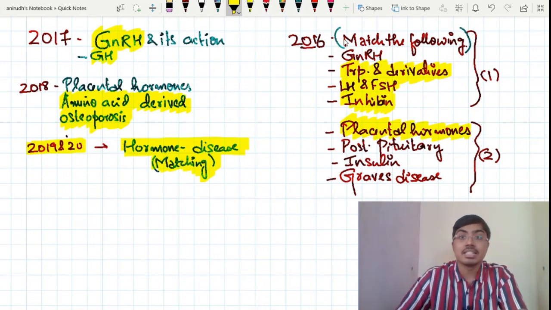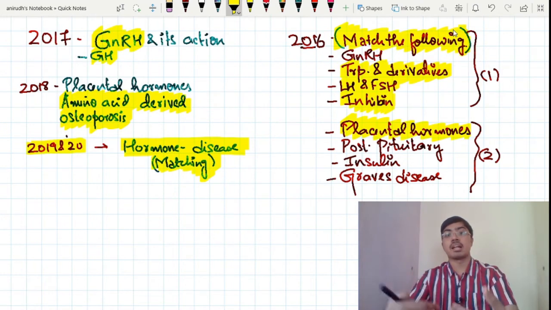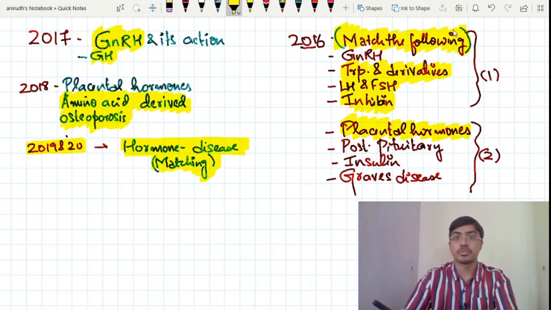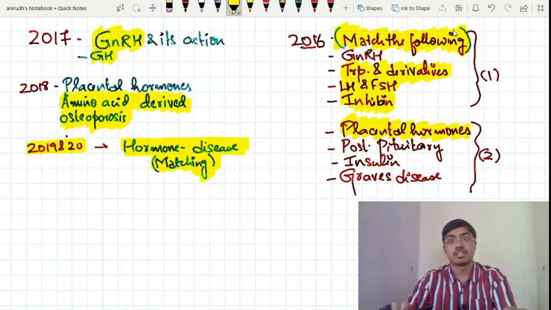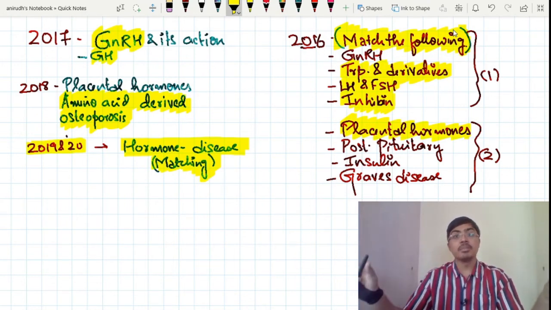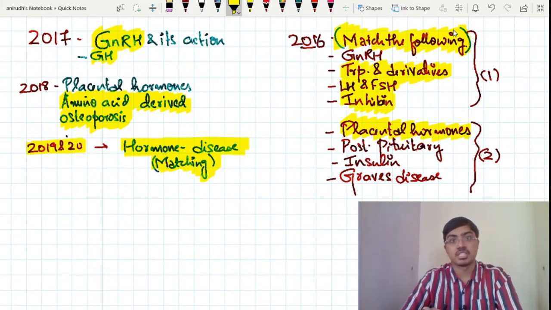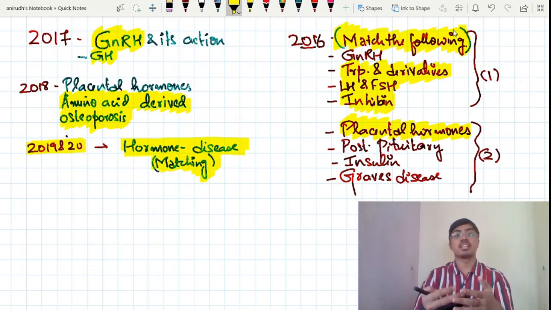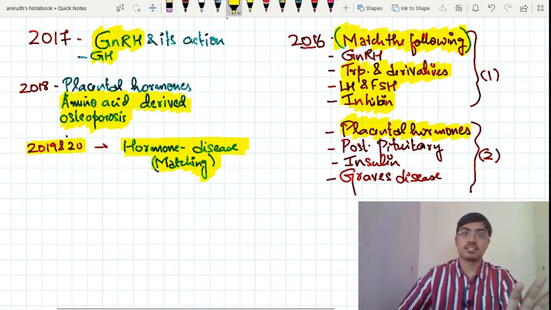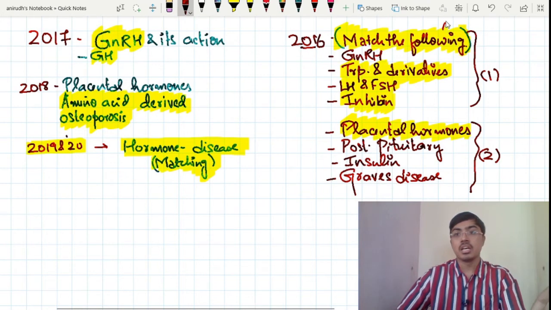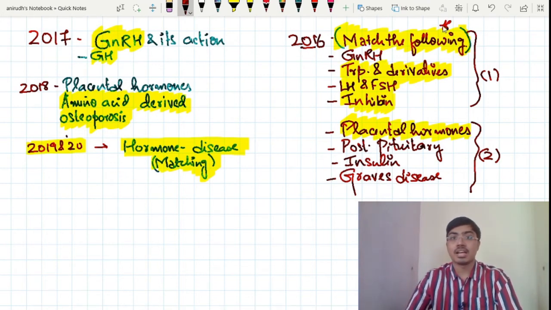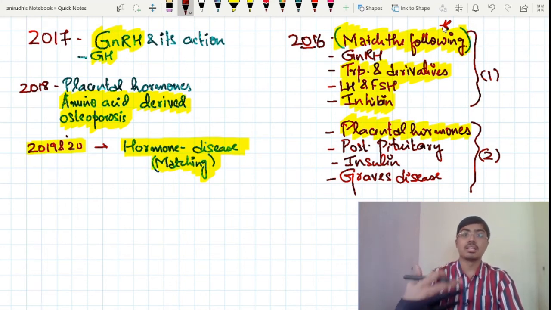In 2016, this match the following question was very interesting. They were asking you to match the hormones with their antagonistic hormones. Like insulin decreases the blood sugar, glucagon increases the blood sugar. FSH has one function, inhibin has the opposite effect of FSH. So these antagonizing hormones, those which have the opposite effect, have to be matched. This was, I can say, a very conceptual and tough question. So we are left with no choice but to understand this chapter in detail and try to learn it in the best way possible.